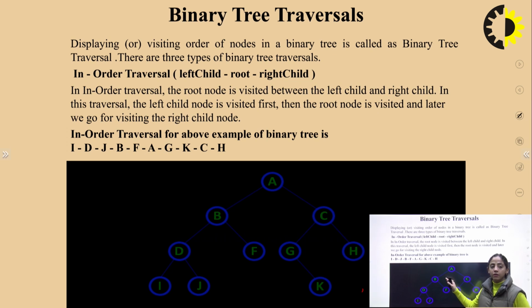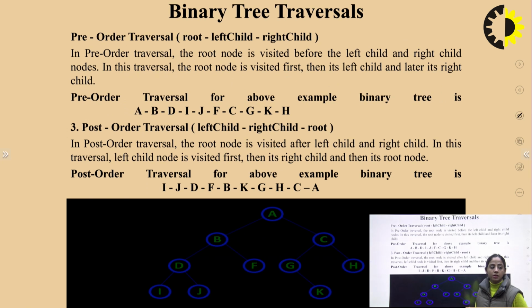Now what we will do? We will traverse the right subtree in the same fashion, which is left, root, right. Now the left part of the tree is G. G does not have a left subtree, so directly we will go to G. Then we will traverse K, which is the right subtree. Then we will go to C. Then we will traverse the right subtree, which is H. And then this will be the complete in order traversal of this tree.